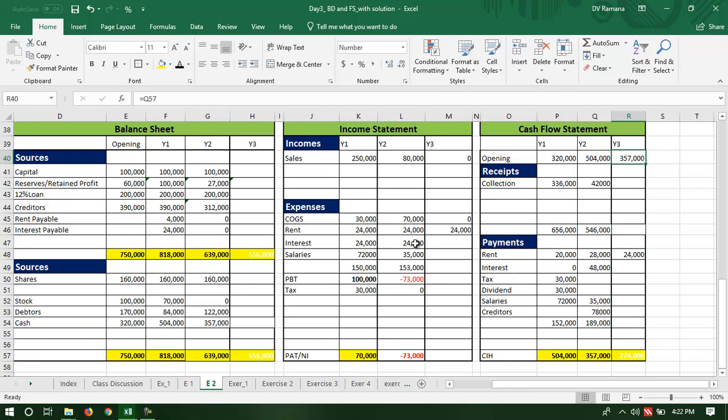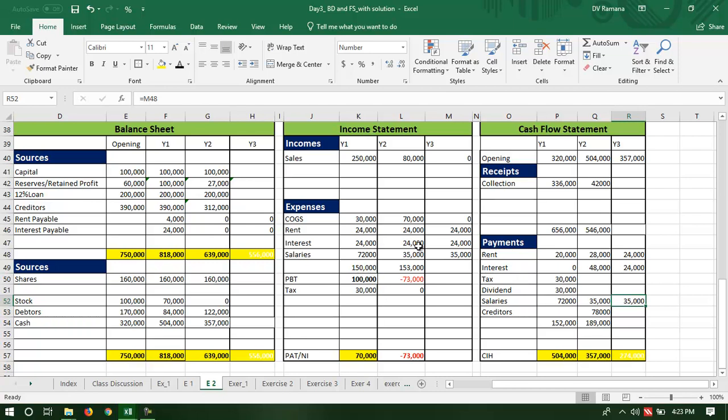Similarly, the interest for the period is 24,000 and we assume that the interest for the period is also paid. No interest payable, no rent payable on the balance sheet. Salaries, let us assume that last year's salary of 35,000 is also the current year's salary. So salary is paid, so there is no salary payable on the balance sheet.